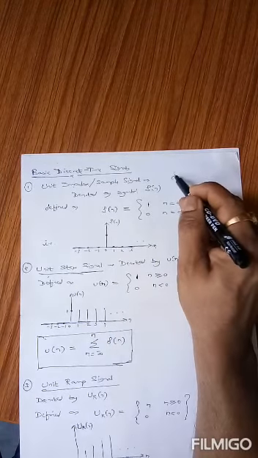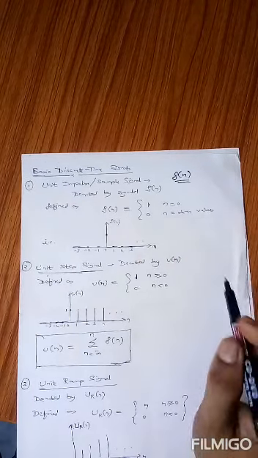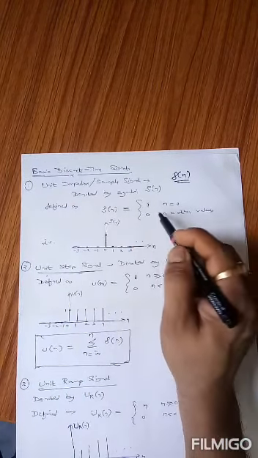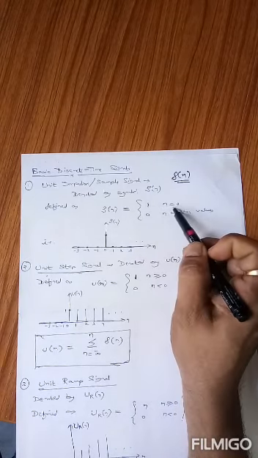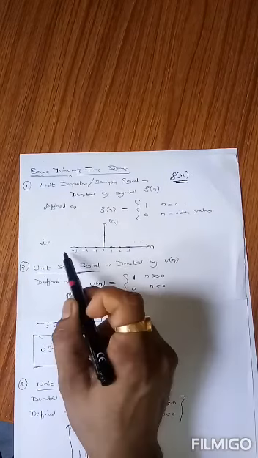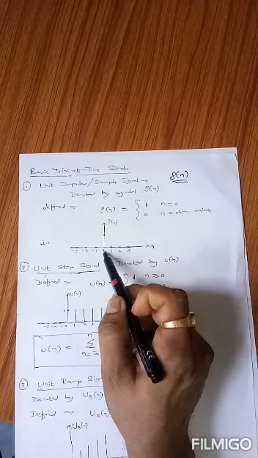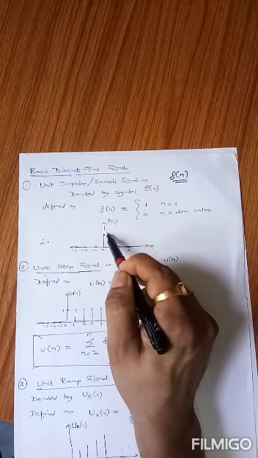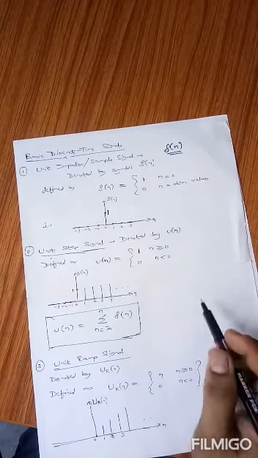Delta n defines the unit impulse signal, and the value of delta n is defined as a functional representation. Delta n is always equal to 1 for n equals 0, and it is 0 at all the other values of n. That means from minus infinity to plus infinity, it is defined only at n equals 0. For n equals 0, it is always equal to 1. This is known as the unit delta signal or unit impulse signal.